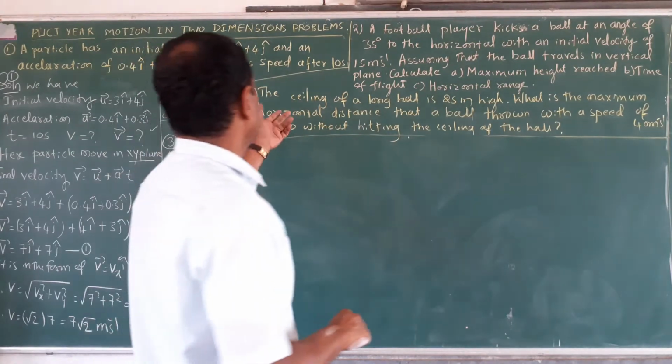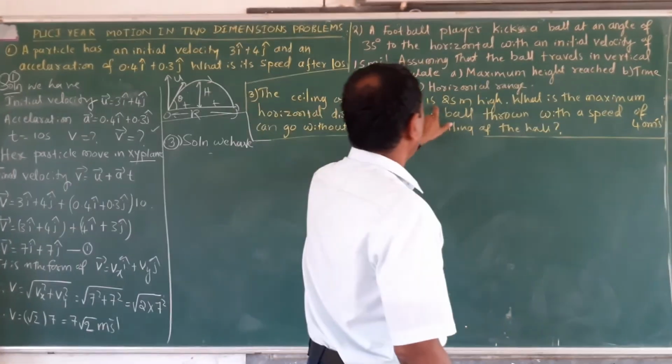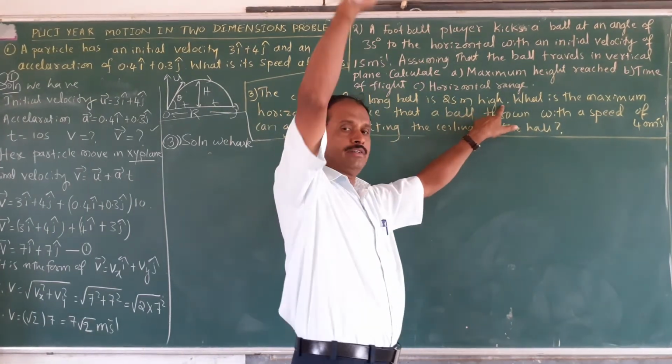What is the problem here? A ceiling of a long hall is 25 meter height.